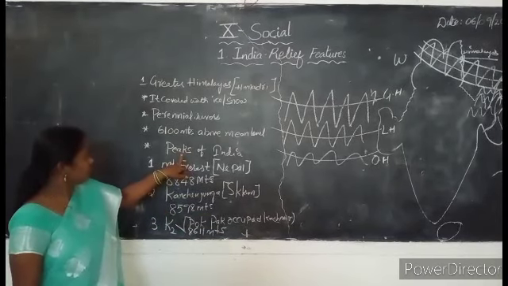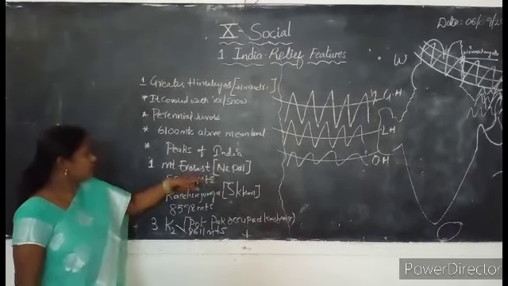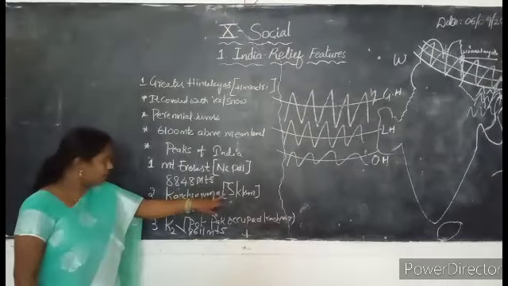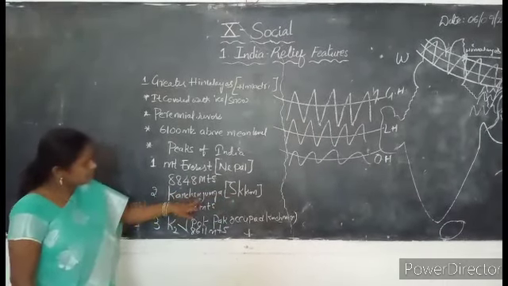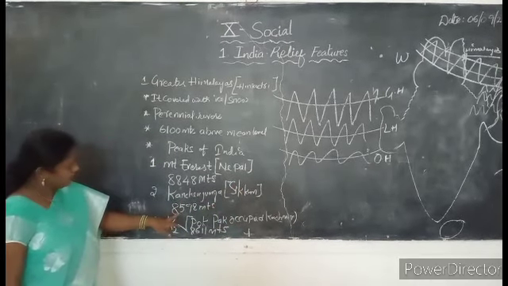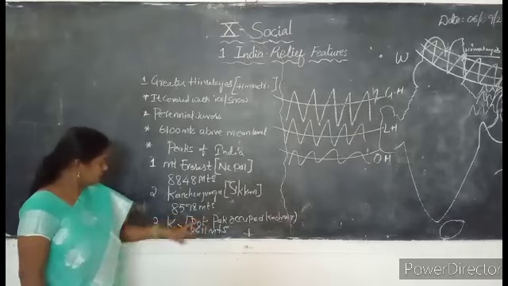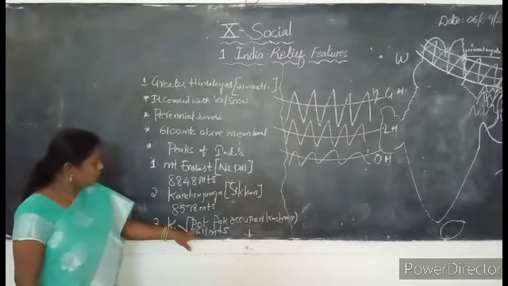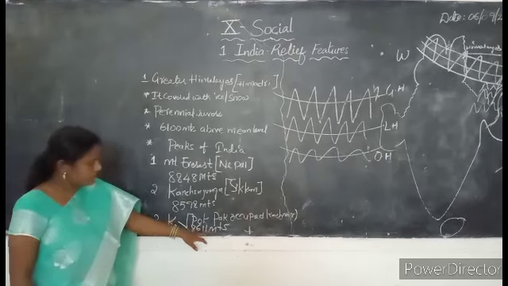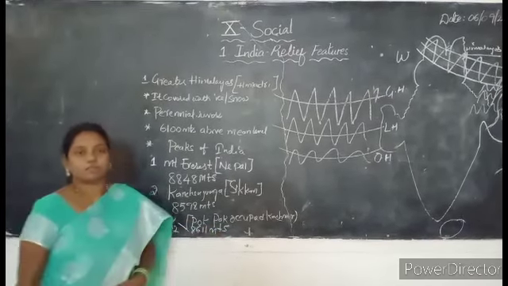So the most important peaks of India: Mount Everest, located in Nepal, of height 8,848 meters. Next one is Kanchenjunga in Sikkim, of height 8,598 meters. Third one is K2, POK means Pak occupied Kashmir, of height 8,611 meters.